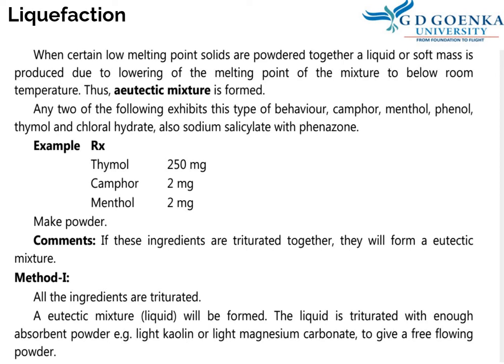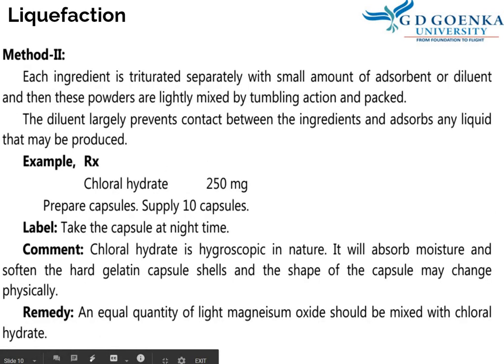So, how to solve the problem? Since the liquid will be formed, the liquid is triturated with enough absorbent powder like light kaolin or light magnesium carbonate to give a free-flowing powder. So, this is an absorbent which is added to the liquid mixture. The other way of preparing this eutectic mixture is that each ingredient is triturated separately with a small amount of adsorbent or diluent, and then these powders are mixed with each other by tumbling action.